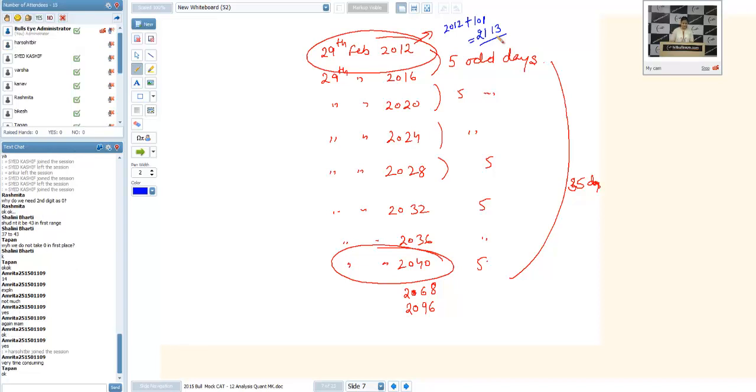Actually, it was not, Amrita. If you are comfortable in calendar concept, you could do it directly. It is a game of number of odd days only. Whenever you have a calendar question, just count the number of odd days. But attemptable question it was. We can say that this is of medium level. This was not an easy question, but this is not difficult.